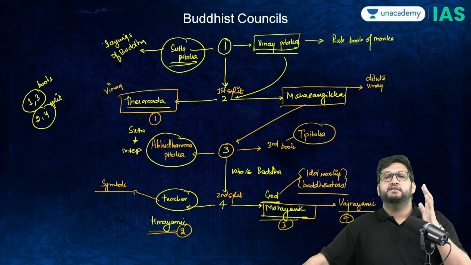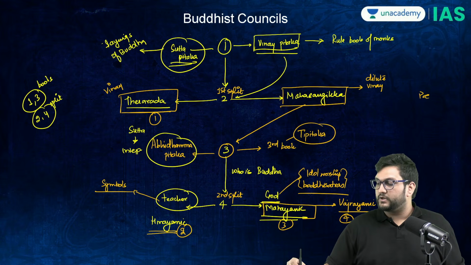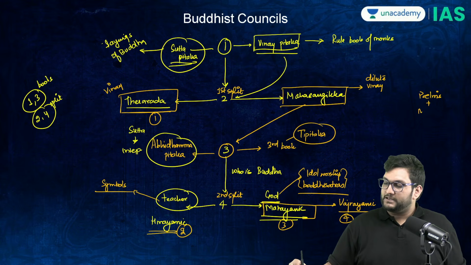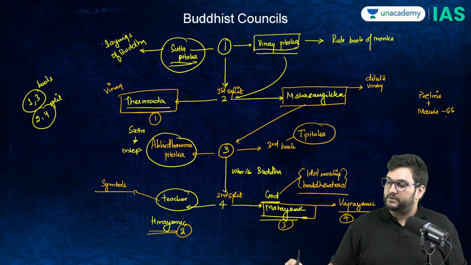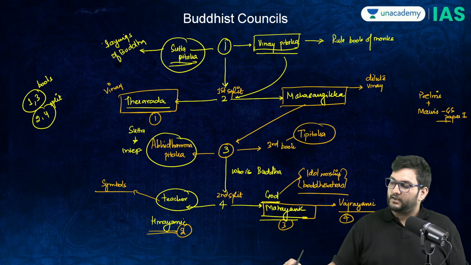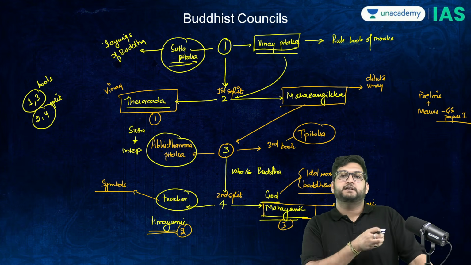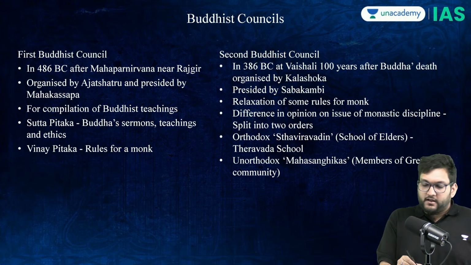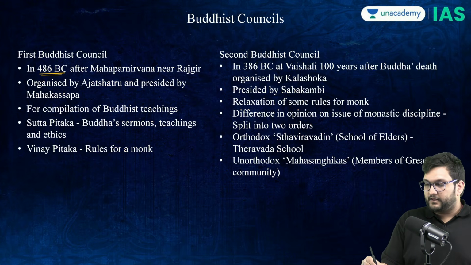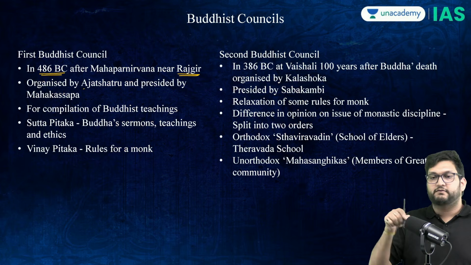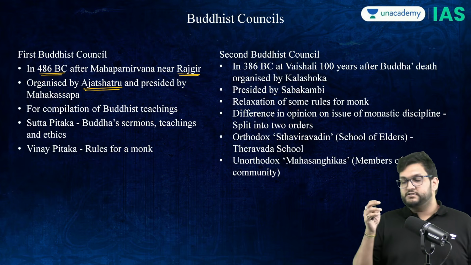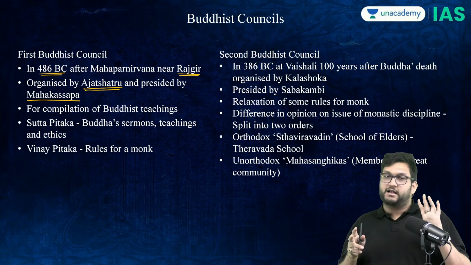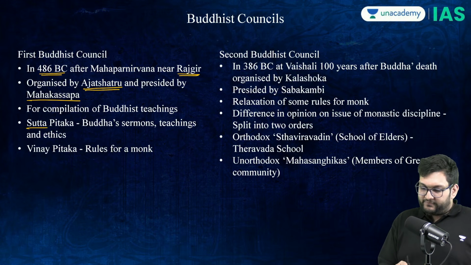If you can remember this first, then you can write any prelims question also, and you can write any mains question also when it comes to GS paper 1. But let's add certain details for state PCS. For example, 486 BC, Rajgir, Ajat Shatru is the one who's presiding. The presiding monk is called Mahakassapa. Sutta Pitak, Vinay Pitak comes up.